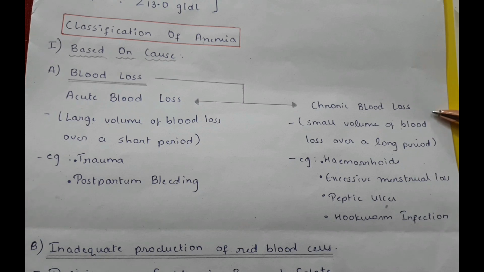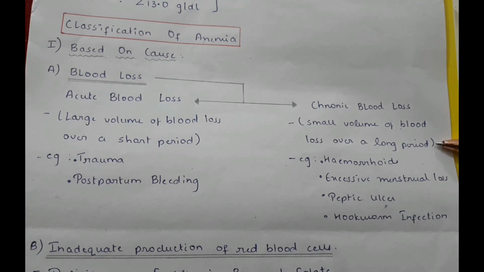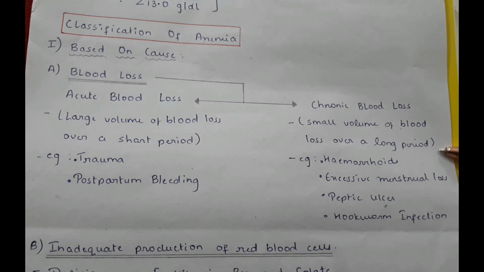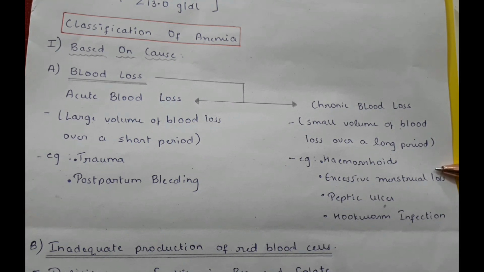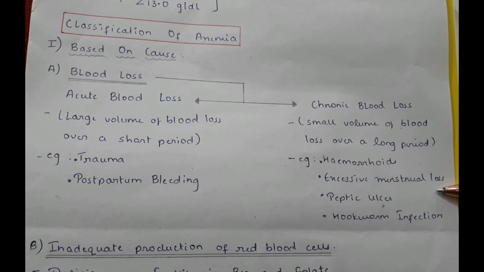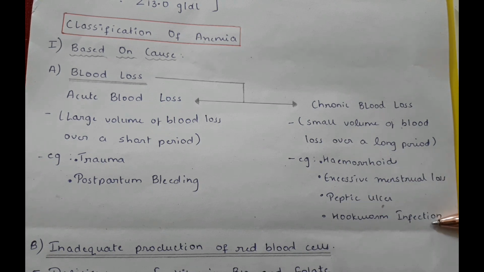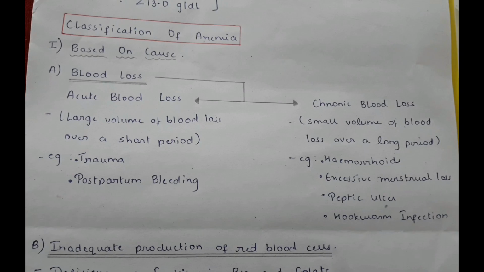Chronic blood loss, on the other hand, is when small volume of blood loss occurs over a long period. For example, hemorrhoids, excessive menstrual loss, peptic ulcers, hookworm infection.